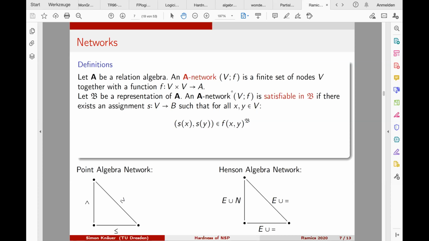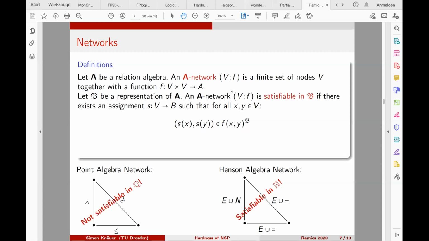As next step, we talk about the examples here. This point algebra network is not satisfiable in the representation that we have already seen in Q, because there's such a cycle of less than, and this, I already mentioned, is not possible, of course, with an order on Q. On the other hand, the second example here is satisfiable. Of course you cannot satisfy it by mapping this to a triangle of edges. This is not possible in the Hensen graph. But this left edge here, you can also map to a non-edge, and then